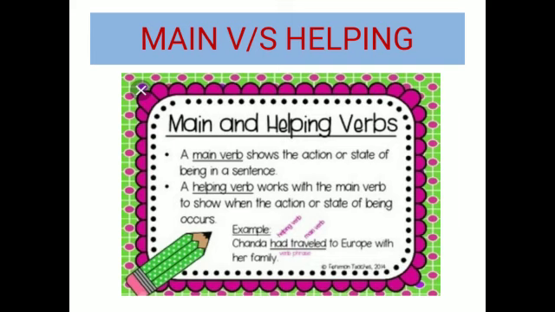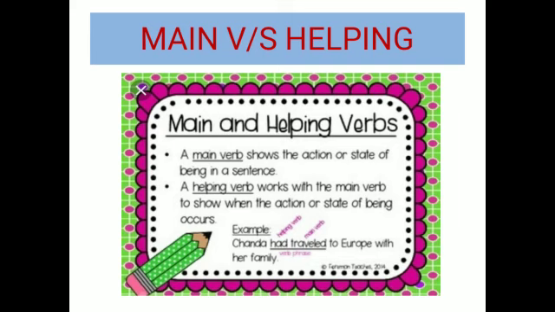The next we have is main versus helping. Main verb or helping verb. A main verb shows the action or state of being in a sentence. So beta, the words that actually show the action or the situation are the main verbs. Next we have our helping verbs. A helping verb works with a main verb. With the name it is clear, helping means to help someone. So they help the main verb to show when the action or state of being occurs, to show us the tense of the action or the state.